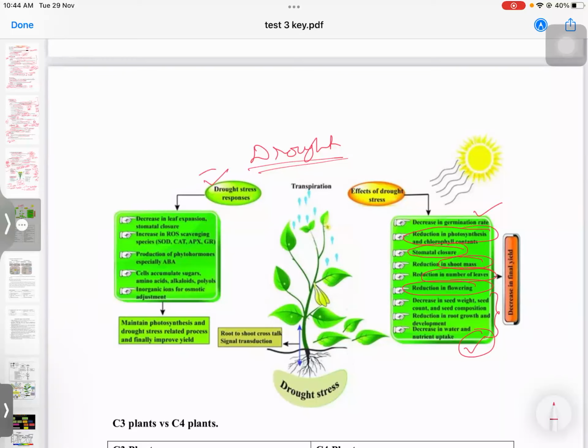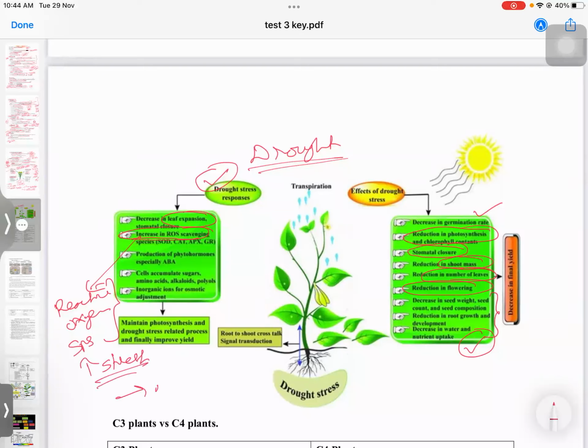What are the responses? Drought stress response is that there will be leaf expansion changes, and an increase in ROS scavenging, where ROS means reactive oxygen species, while there is stress.